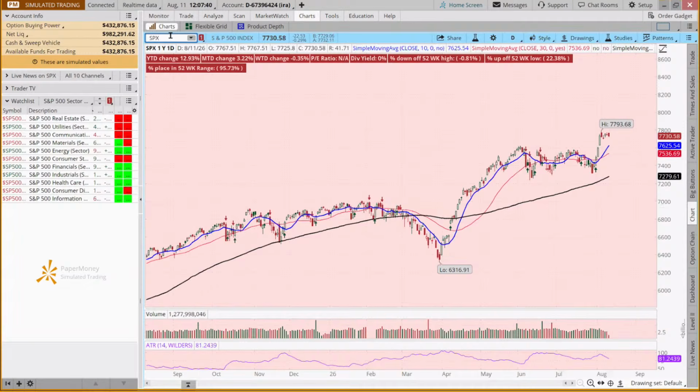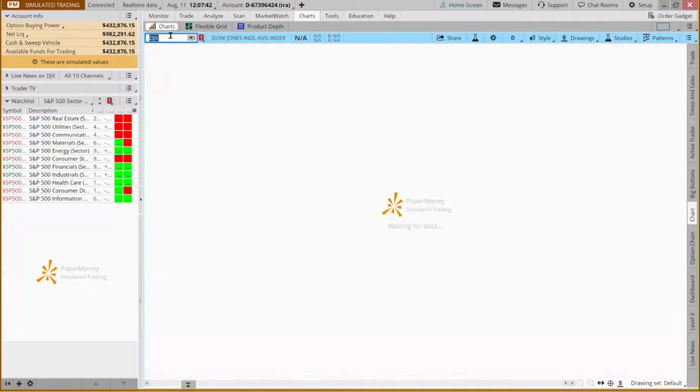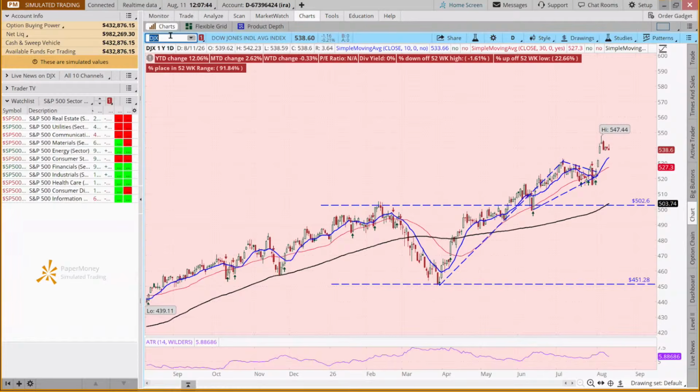When we look at the Dow, it's kind of more of the same. It hit a new all-time high last week, setting up a bit of a bull flag by the looks of things, and looking pretty strong.